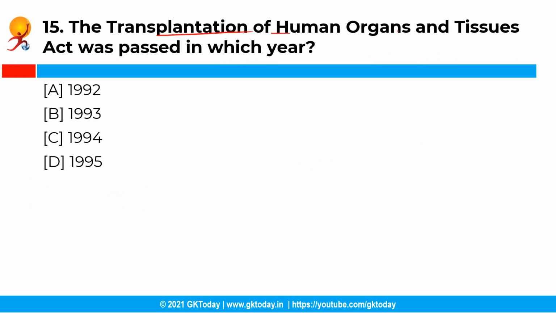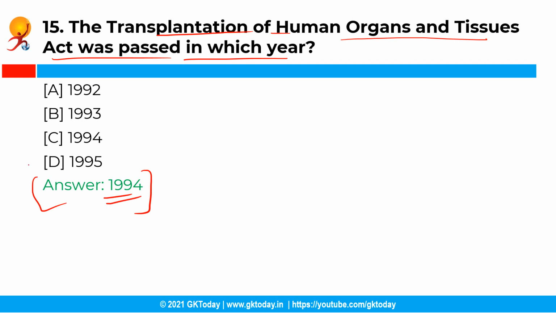So the Transplantation of Human Organs and Tissues Act was passed in which year? Now you have the following options and the correct answer is option C, that is the year 1994. So the Transplantation of Human Organs and Tissues Act, passed by the Parliament of India in 1994, deals with the transplantation and donation of human organs and tissues of a living donor or deceased person.